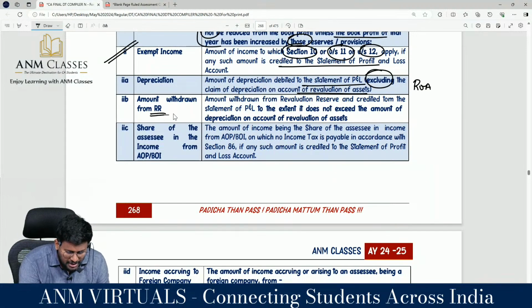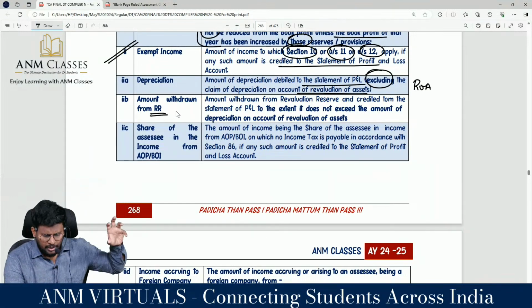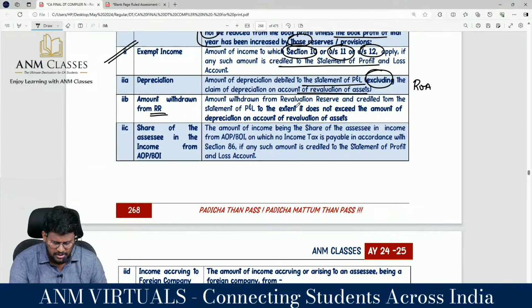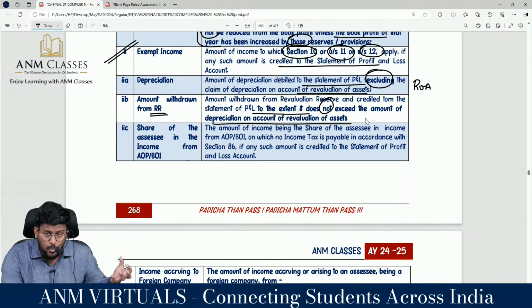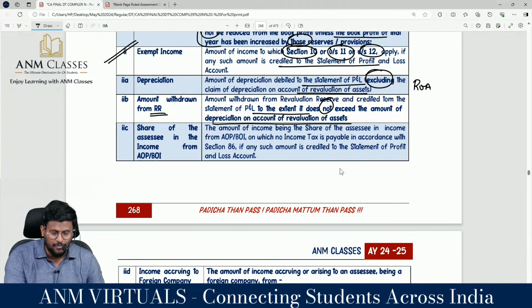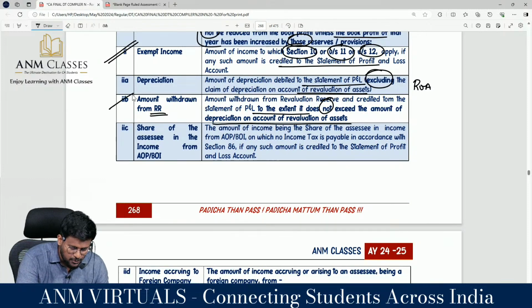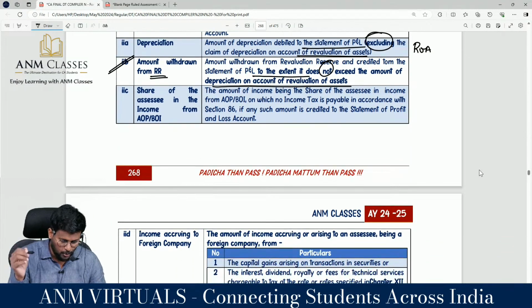Amount withdrawn from revaluation reserve. So, amount withdrawn from revaluation reserve and credited to the statement of P&L to the extent it does not exceed the amount of depreciation on account of revaluation of asset. That means if you are withdrawing any amount from the revaluation reserve to the extent it does not exceed the amount of depreciation on revaluation of the asset. What is this point? We'll be explaining below in a separate question.